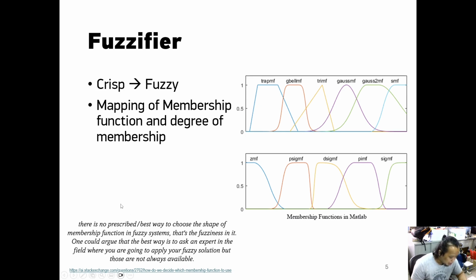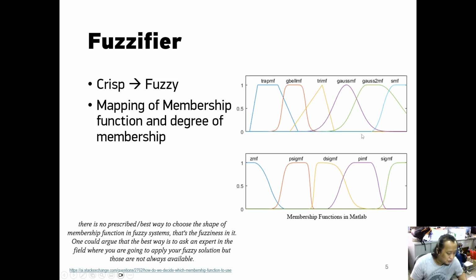Someone said that there is no prescribed or best way to choose the shape of the membership function in a fuzzy system. That is the fuzziness in it. One could argue that the best way is to ask an expert in the field where you are going to apply your fuzzy solution, but those are not always available.